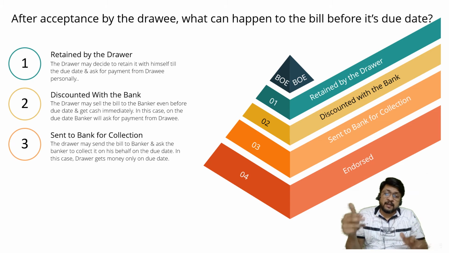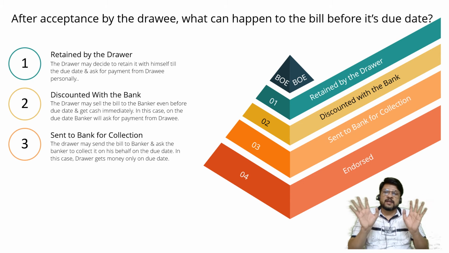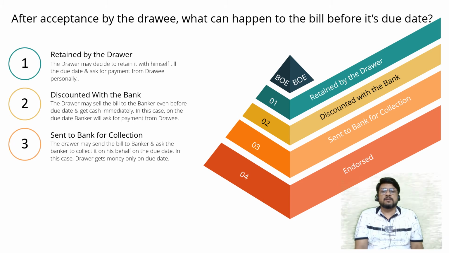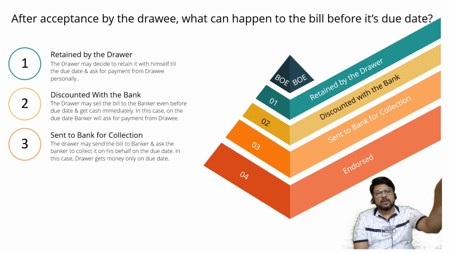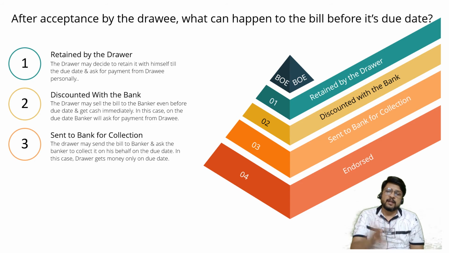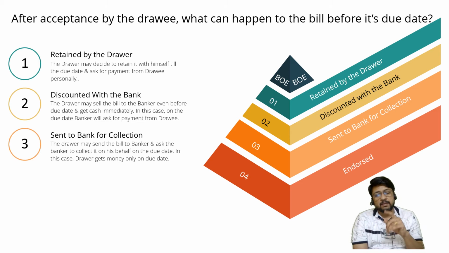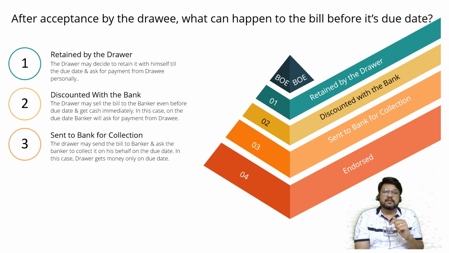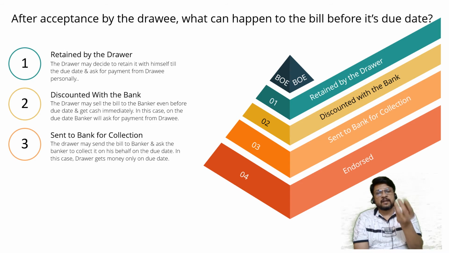I am not in the second category. I am in the third category. My business is flush with funds. I don't want any urgent cash. I just want you to take this administration work of going to the drawee's place, collecting money and depositing it in my bank account. You do it directly. You are my bank. You only do it. So here I am going to the bank, but it is not going to the bank for selling the bill. It is going to the bank to just deliver the bill and ask the banker to collect it on my behalf.